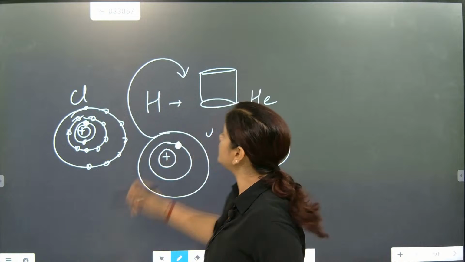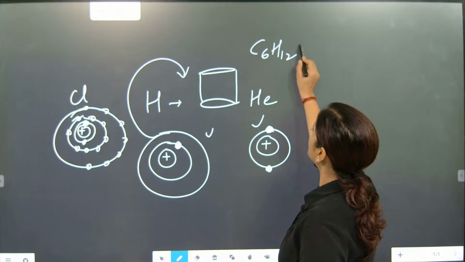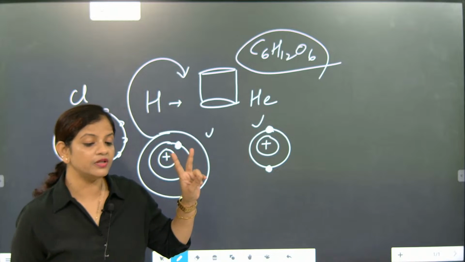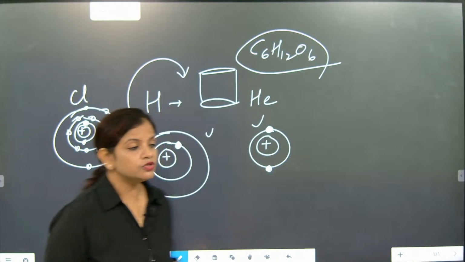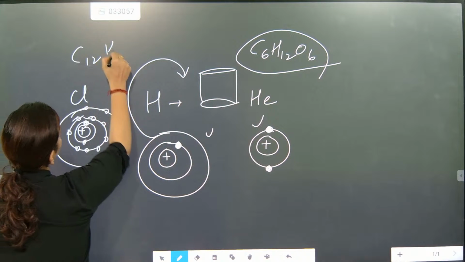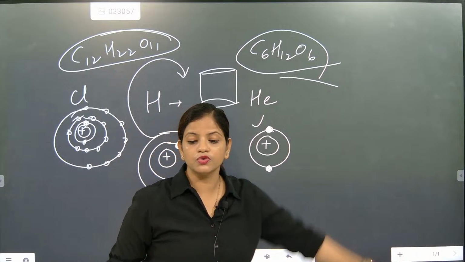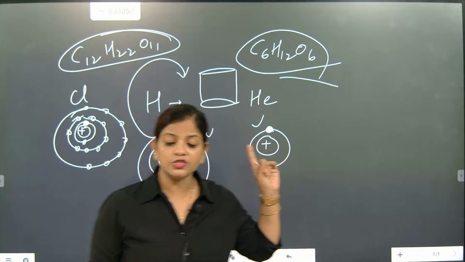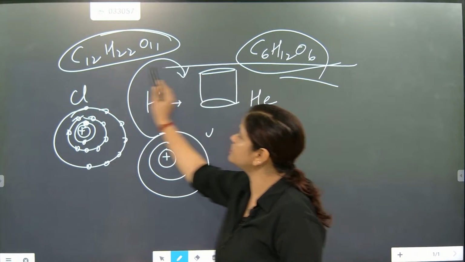Like sugar, what is glucose? We can take glucose, C6H12O6. Understood? Glucose and sugar are two different things. One is a simple sugar, a simple carbohydrate, and one is a complex carbohydrate. So C12H22O11 is the formula of complex sugar, and C6H12O6 is the formula of glucose. Glucose is very easily digested. It is for energy giving, but complex sugar is not that. Complex sugar is full of fats. So this is the difference between glucose and complex sugar.